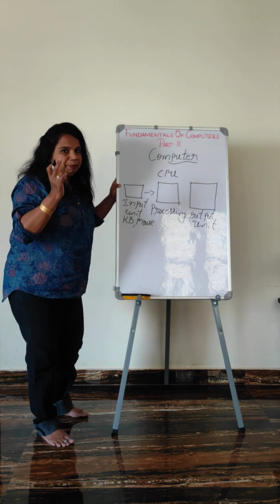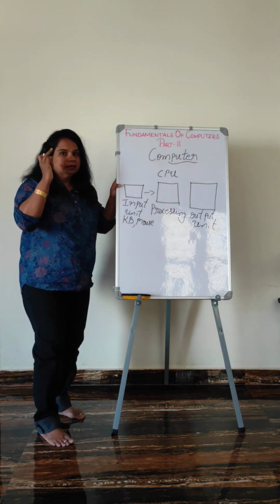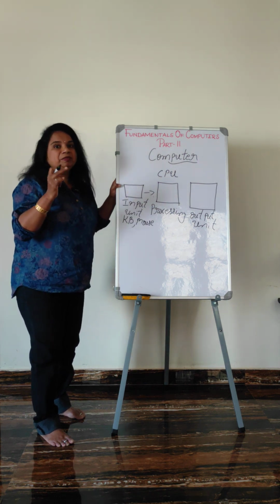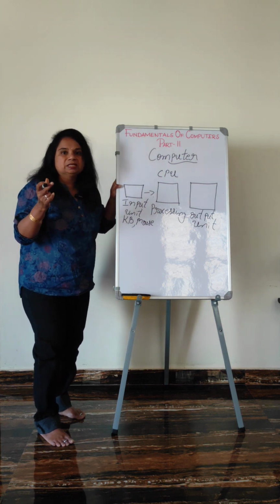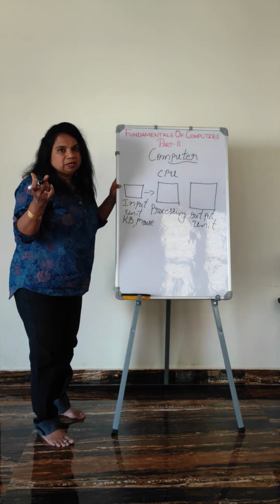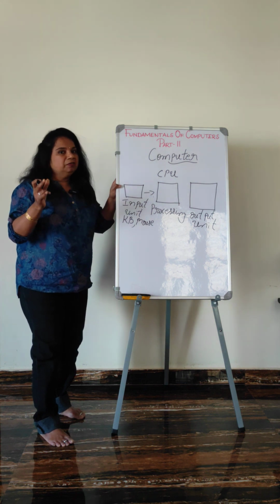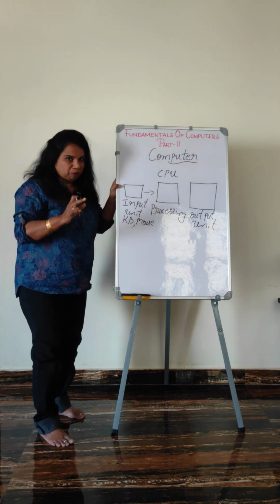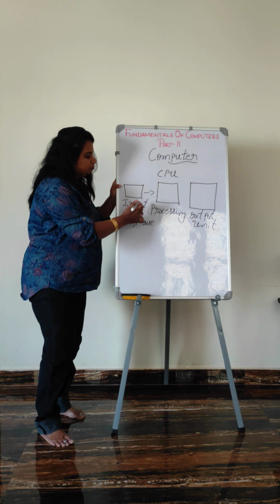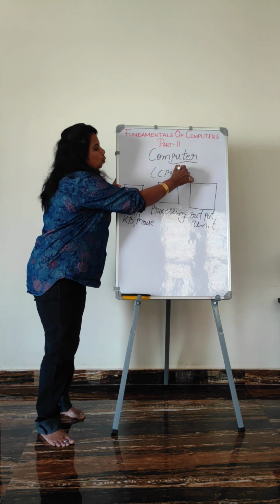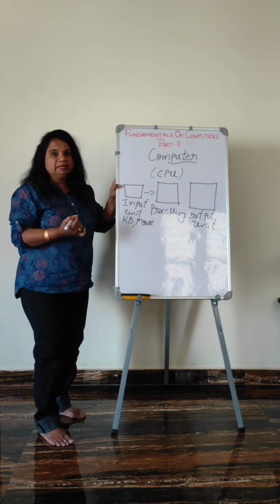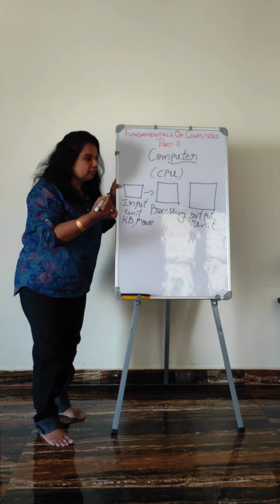Whatever we learn, we keep it in memory. To keep things in memory, we use our brain, right? If we are studying for an exam, physics or maths or other subjects, we study everything and keep it in memory with the help of our brain. In the same way, whatever information we send, everything will be stored in the CPU, that is Central Processing Unit.